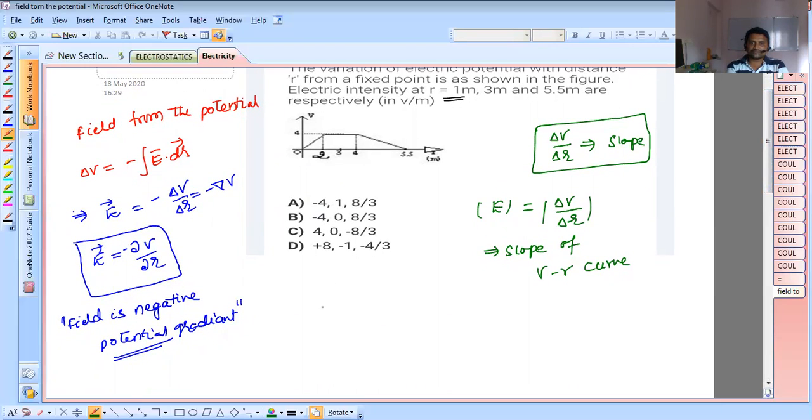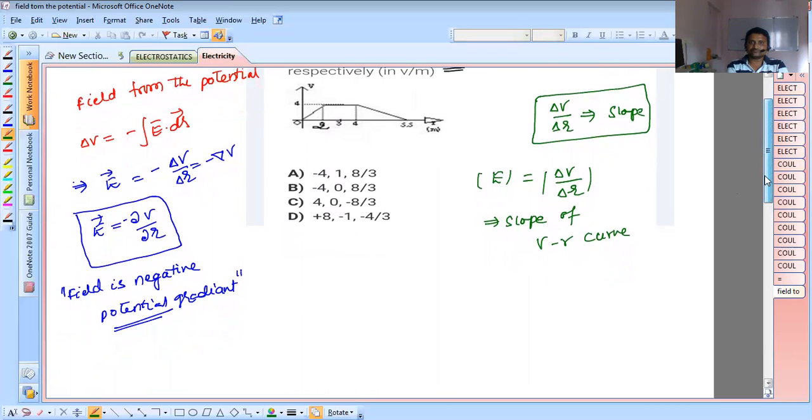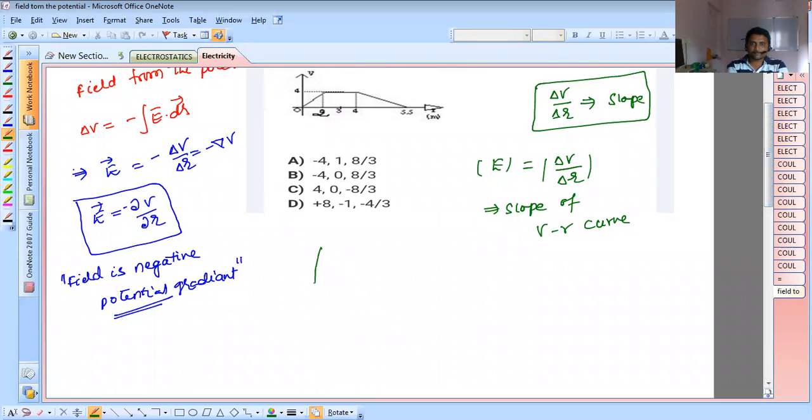So look at the figure. I'm drawing the figure again here. This is in meters.